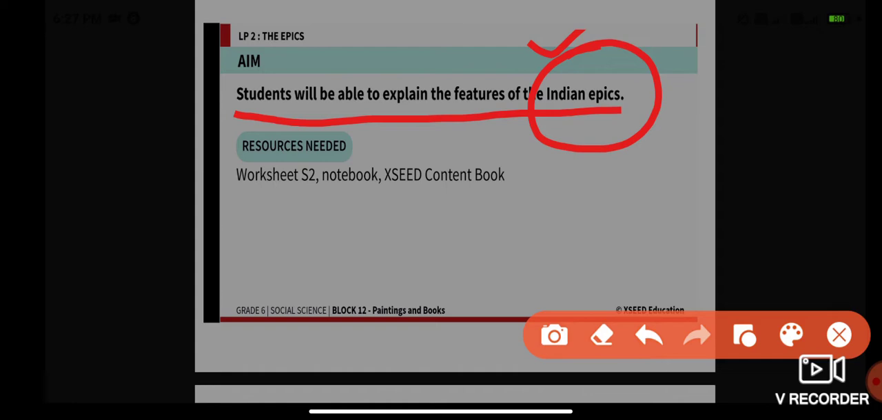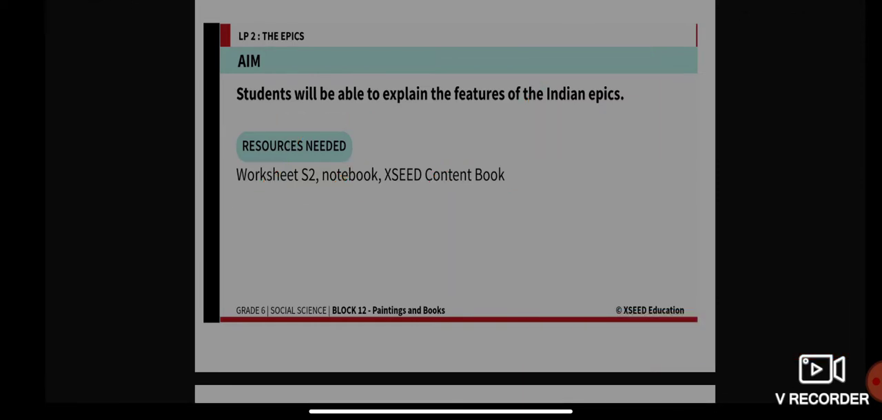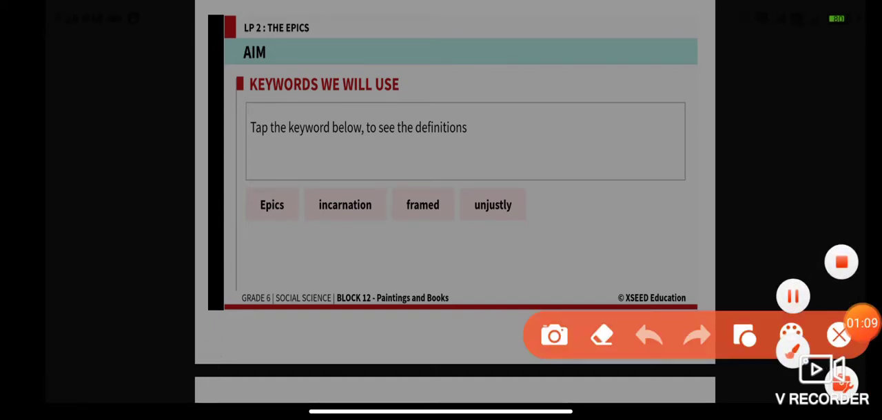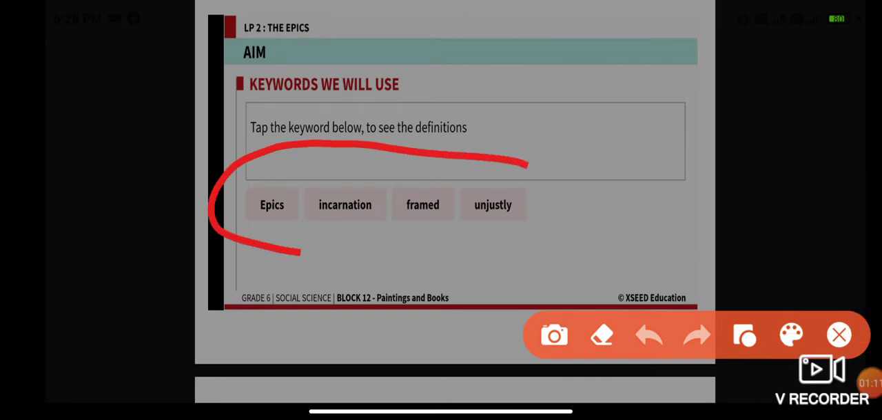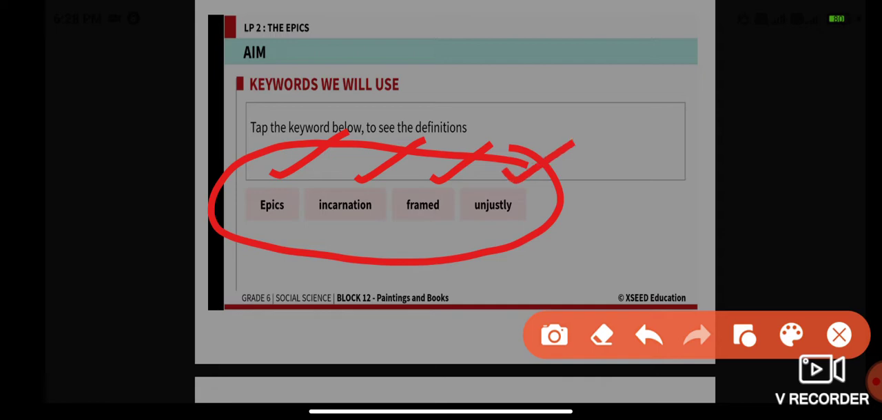The resources required for today are your worksheet S2, your notebook, and your exit content book. That is what you'll be needing for our class. So beforehand, please get ready with those three materials. Now here are the keywords for today. We will be using four keywords: epics, incarnation, frame, and unjustly.